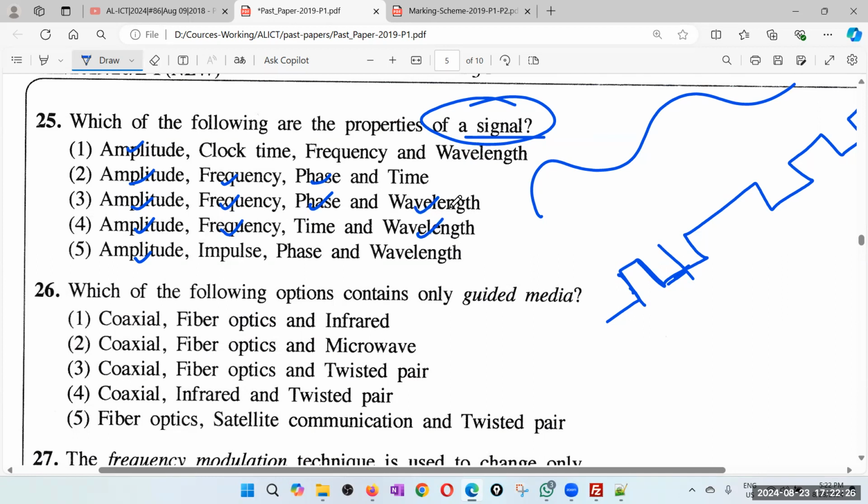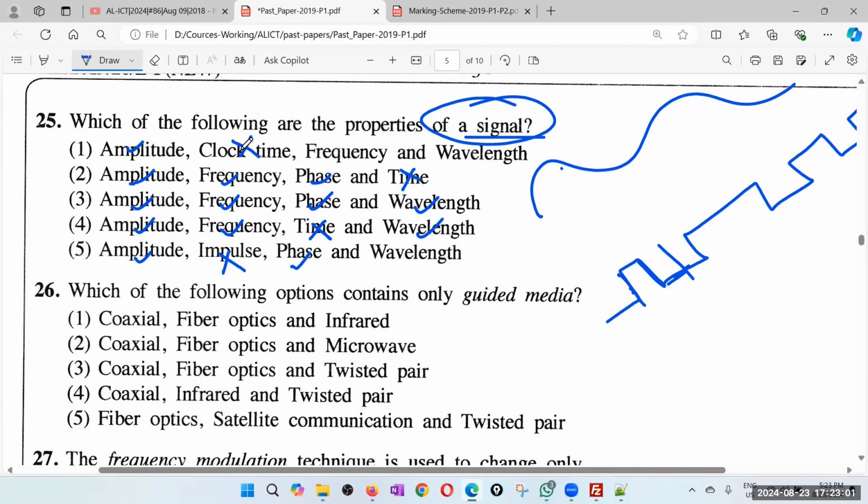Wavelength. So therefore, I'll get rid of clock time. Impulse will influence the wave, but it is not a property of the signal or the wave. Impulse is basically some distortions. Phase is okay, but I will not take time as a property, or impulse as a property.